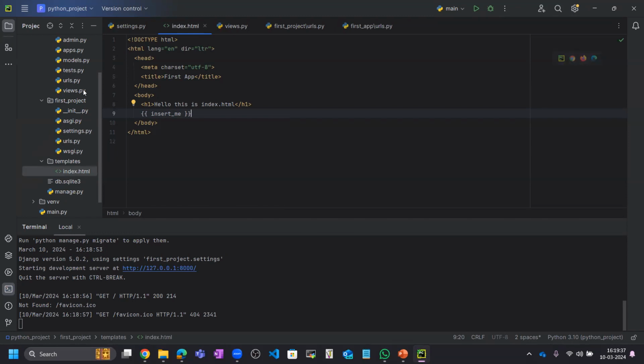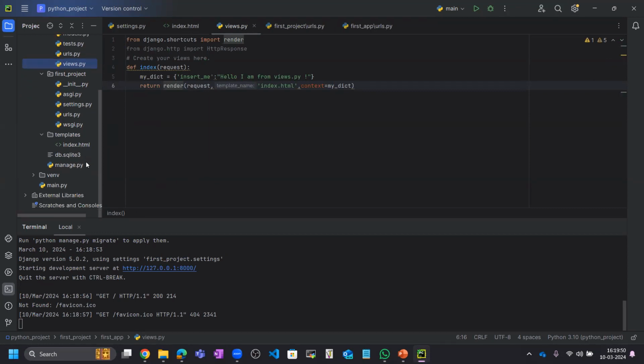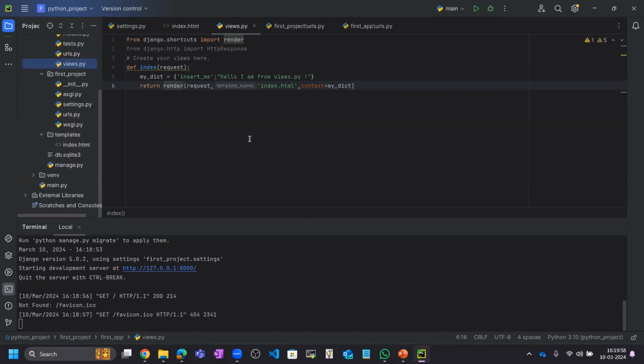This insert me value we have already given in views.py in this dictionary: "Hello, I am from views.py." So this context will be rendered on that web page. So this way templates is working. I hope all of you understand this. This is very basic about templates.